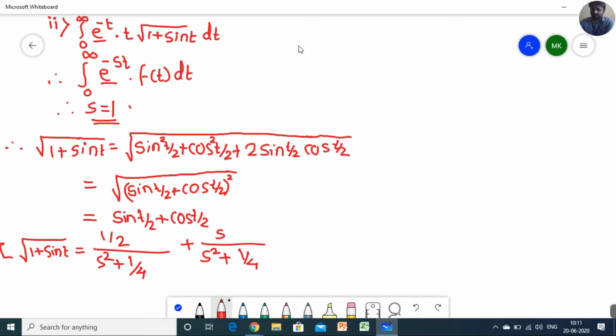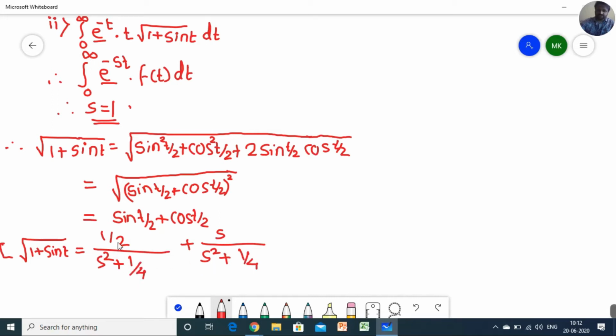Now after solving the denominators, you see both denominators, s square plus 1 by 4 and s square plus 1 by 4, are equal. Note that for hyperbolic functions there is a negative sign in the denominator, but for only cos and only sine, the denominator term must be positive.